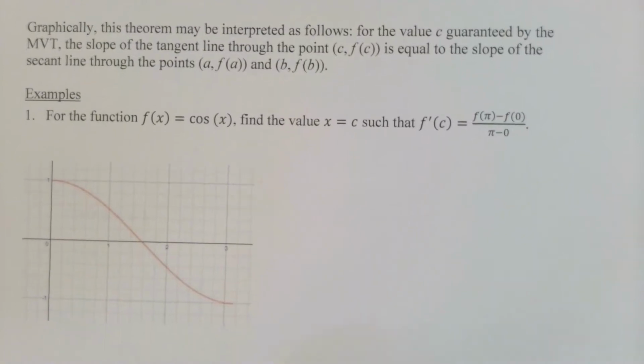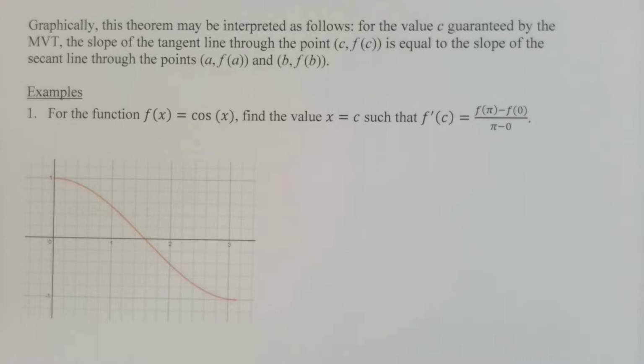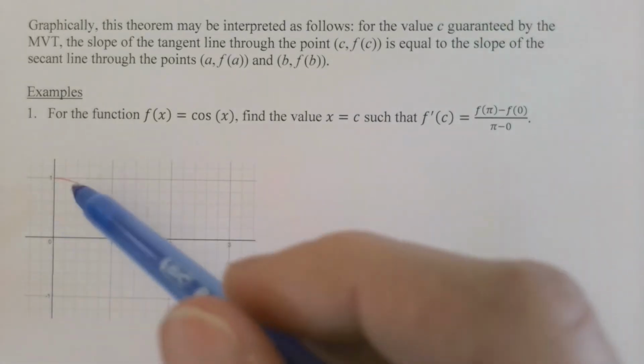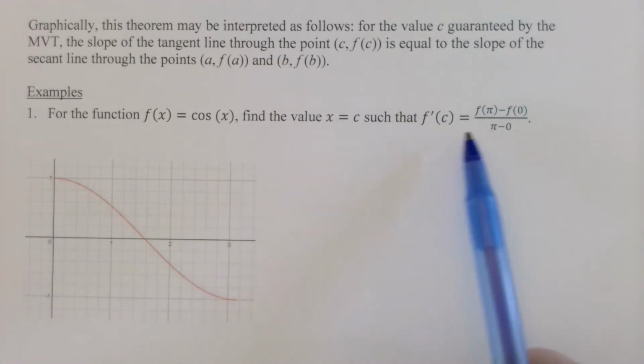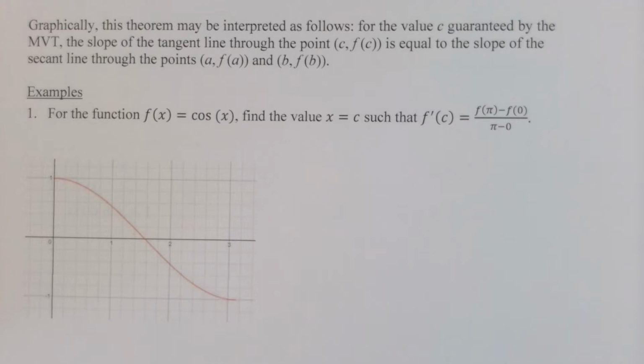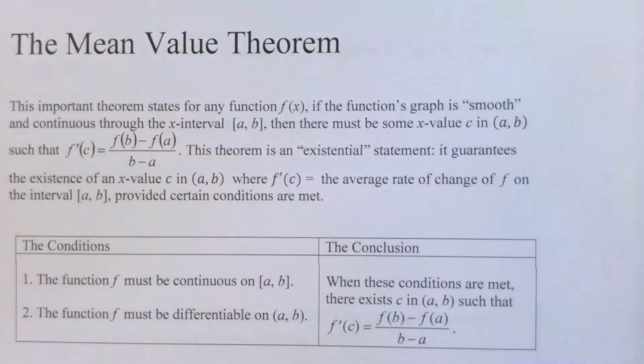Here's the function cosine, and I'm exploring this function on the interval that goes from 0 to pi. Cosine is smooth, continuous, and decreasing throughout that interval. And our job here is to find the value c such that f prime of c equals f of pi minus f of 0 over pi minus 0. First of all, what is this calculation? Why, that's the average rate. In the mean value theorem, the word mean really means average or arithmetic mean.